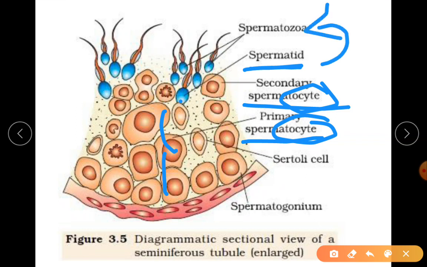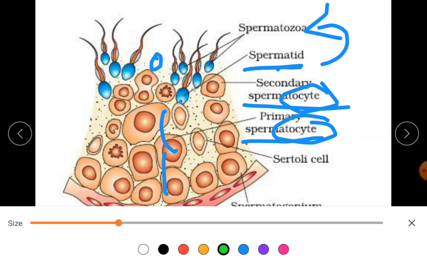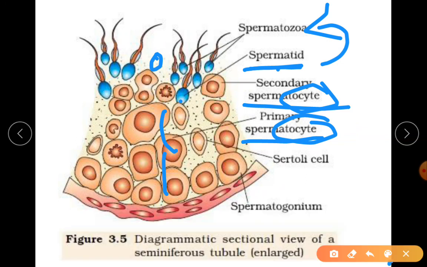They have pointed at the wrong place here. You can show it: spermatids are non-functional, non-motile. So whatever they have pointed, you can point it to a smaller cell over here. Imagine I'm drawing a small cell, smaller than these.